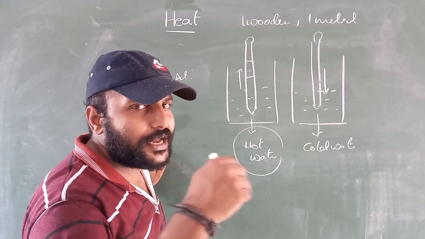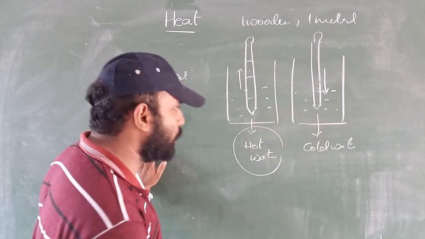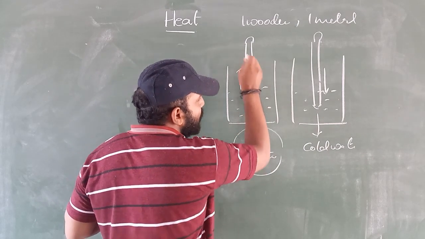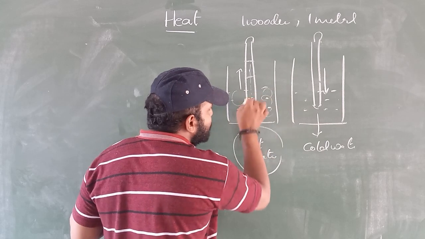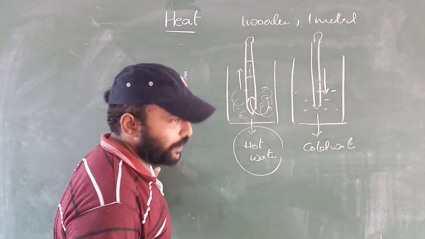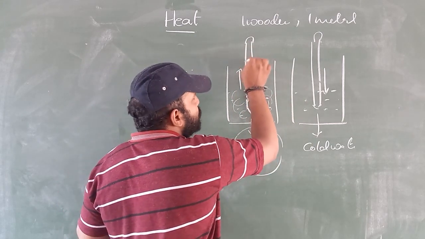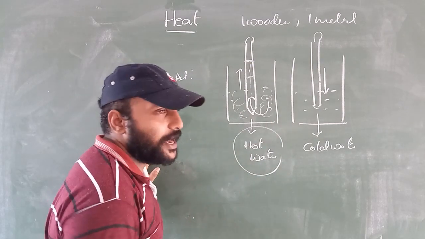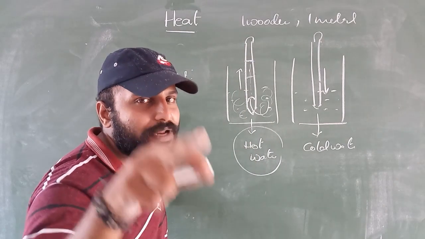So heat energy will always flow from the hotter body to the colder body. That is the reason we observe that the mercury level goes on moving upward. Why is it moving upward? Whatever heat energy is present inside the hot water starts flowing into the mercury. That is the reason its temperature goes on moving upward. After reaching a certain point, it stops. It becomes steady. It is becoming steady means it has attained the thermal equilibrium condition.